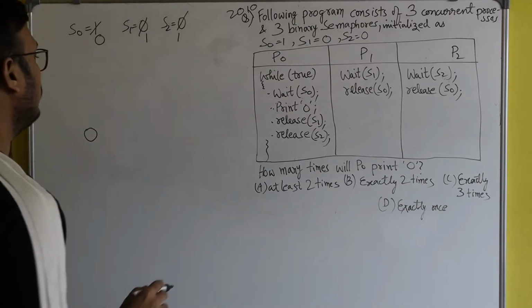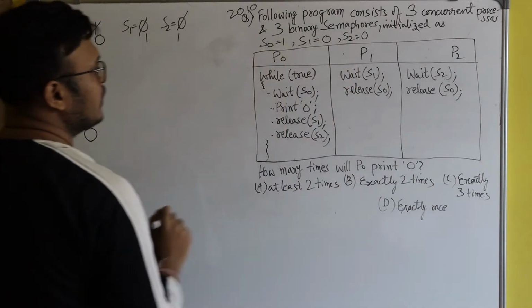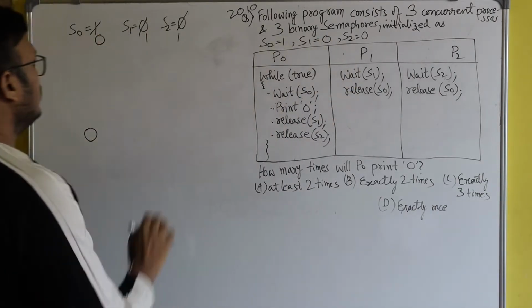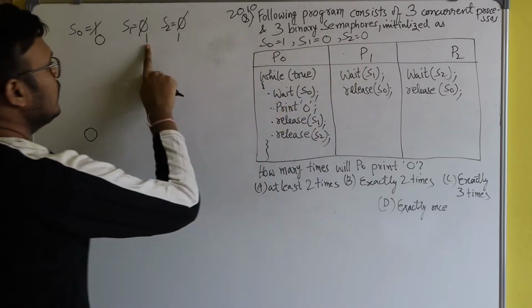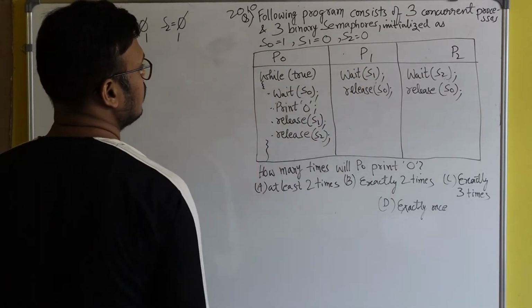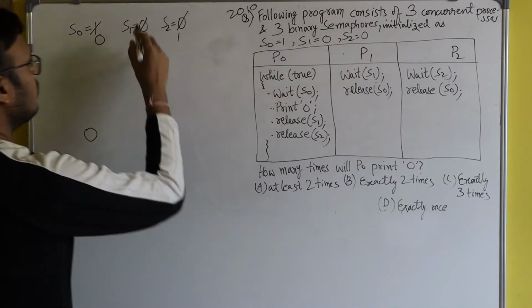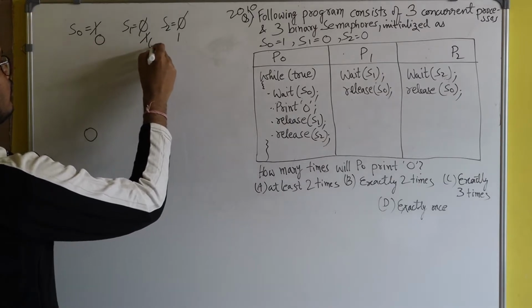Okay, so now there is a context switch and the CPU is given to process P1. Since the value of S1 is 1, P1 can successfully apply the wait operation on S1. So the value of S1 became 0 here.